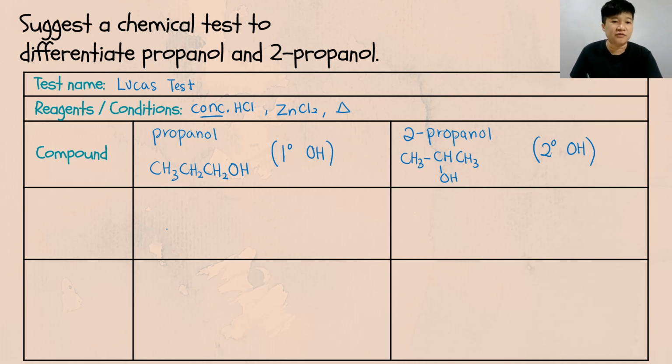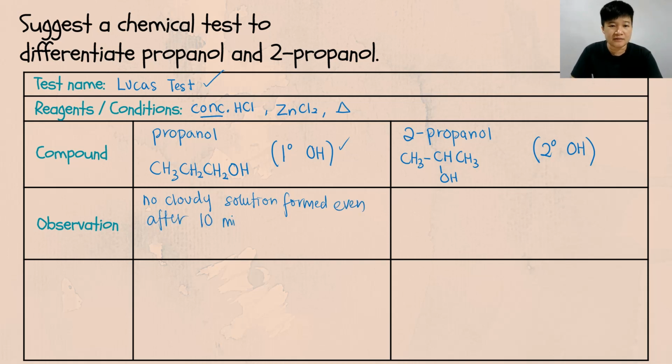Then we move on to your observation. Knowing that your Lucas test in your primary alcohol right now, what is the observation? No cloudy solution forms even after 10 minutes of heating. So you must have every word down, including the no cloudy solution, including the time and also the word heating.